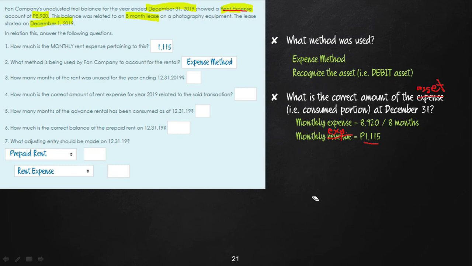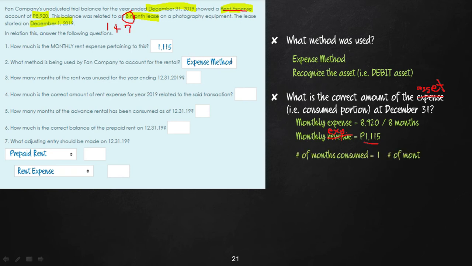So therefore, count ko no class. From December 1 to December 31, pila na kabuwan? Sige, tanawa ang kalendaryo. December 1 to December 31, that is only 1 month. So therefore, 1 month class ang expired na. So 1 month ang expired, 8 months man ni. So therefore, to complete the 8-month lease, 1 month expired, 7 months unexpired.